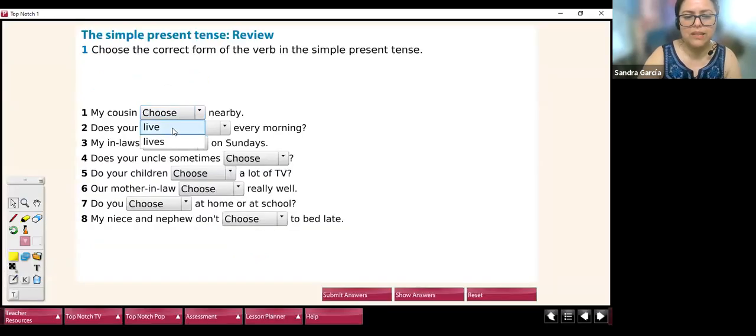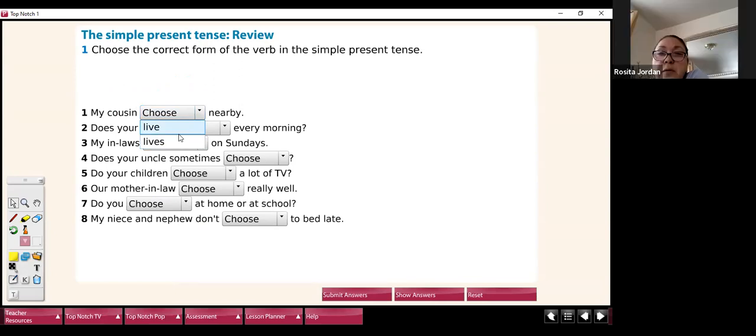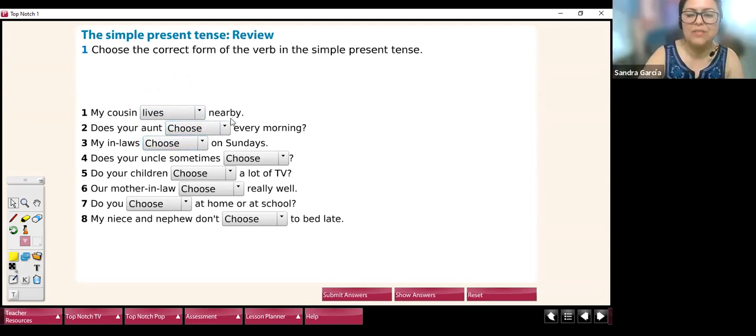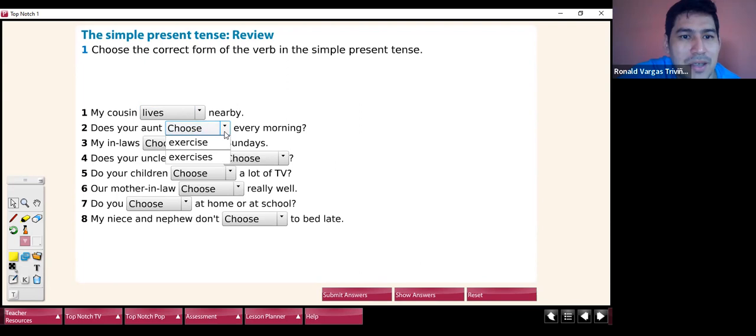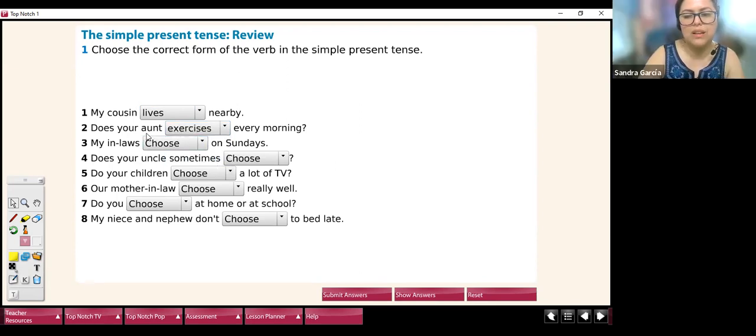You have to read and tell me what is correct. My cousin lives nearby. Nearby, very good. Number 2, Alfonso. Does you exercises every morning? Remember, no S, and long R.